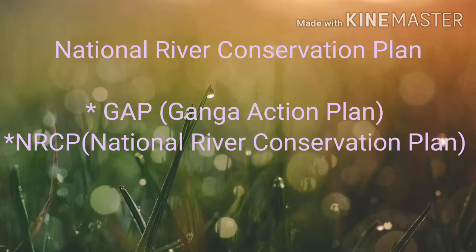Students, the expanded NRCP now covers 152 towns located along 27 interstate rivers in 16 states. Under this action plan, pollution abatement works are being taken up in 57 towns. A total of 215 schemes of pollution abatement have been sanctioned. So far, 69 schemes have been completed under this action plan. 1,000,000 liters of sewage is targeted to be intercepted, diverted, and treated.